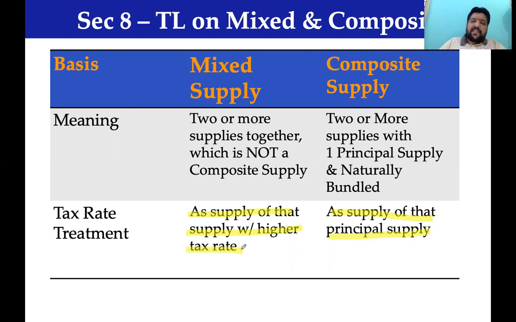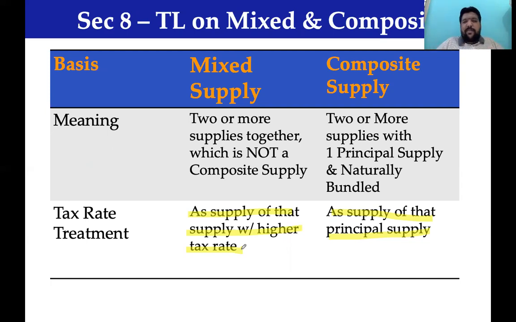Whether something is a composite supply or mixed supply is a separate area for discussion by itself, and it has to be decided more carefully. In some cases, this discussion is quite interesting. Maybe cases like a laptop, where software is preloaded and given to us. Is it composite or mixed supply?